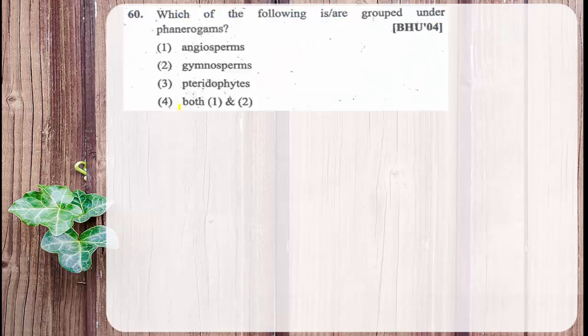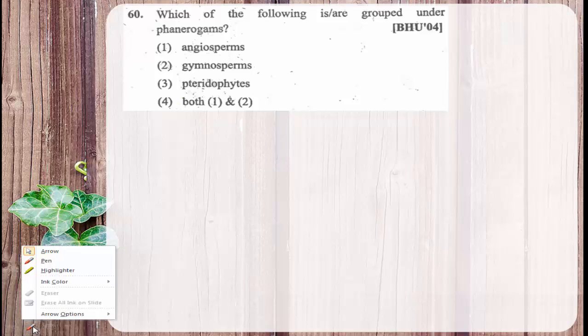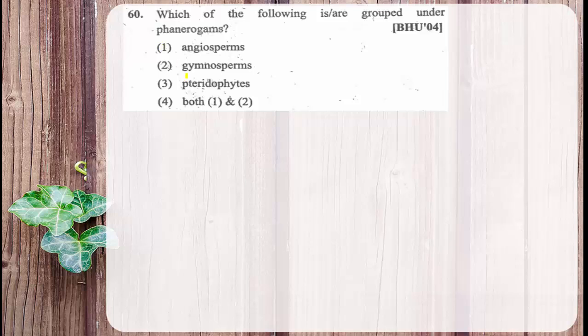Which of the following is or are grouped under phanerogams? Cryptogams and phanerogams. The given options: angiosperms, gymnosperms, pteridophytes, both 1 and 2. And the right answer for this question is both 1 and 2.